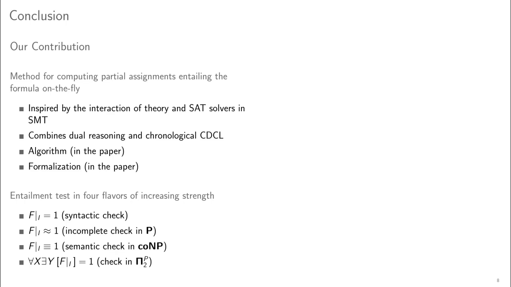If it returns unsat, the partial assignment entails the formula since it cannot be extended to a model of the negation of the formula. The strongest test exactly captures the entailment condition on the projection, in which the relevant variables are universally quantified and the irrelevant variables are existentially quantified. A QBF solver is then called to check whether the resulting QBF formula is true, that is, whether the partial assignment entails the formula projected onto the relevant variables.